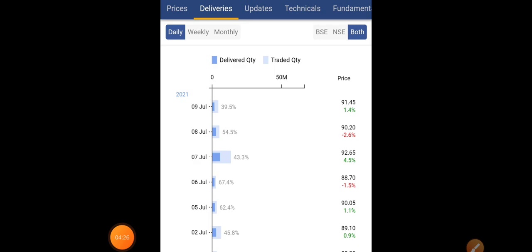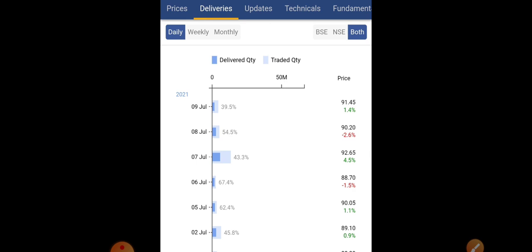Okay, so now when we try to compare the day-to-day wise deliveries, you can see on 9 July we have seen 39.5% deliveries, and clearly you can understand that whatever the traded quantity is, it is getting reduced because the volatility has reduced. When a very clear consolidation is present, we can expect a very good breakout, that we already know. And in the same way, percentage wise, it is also very good.